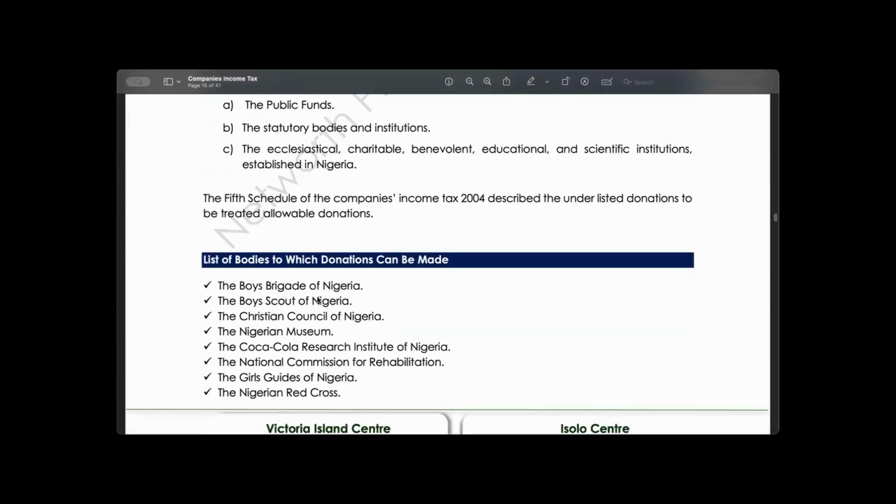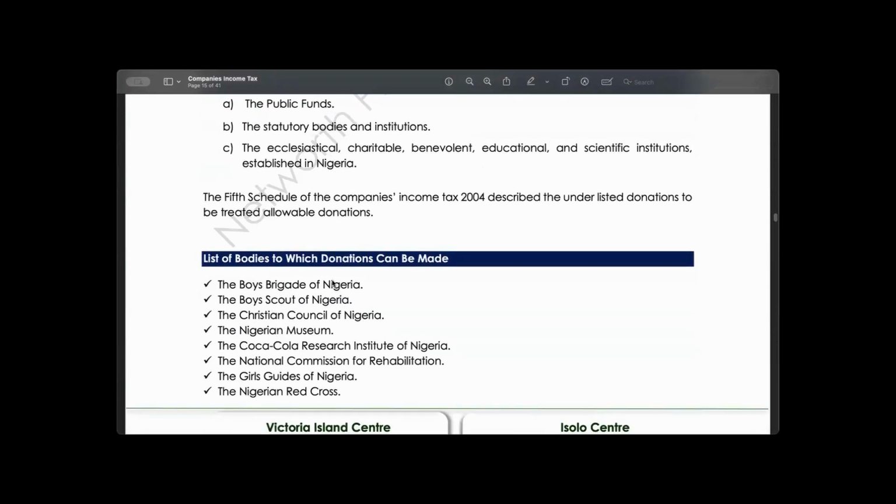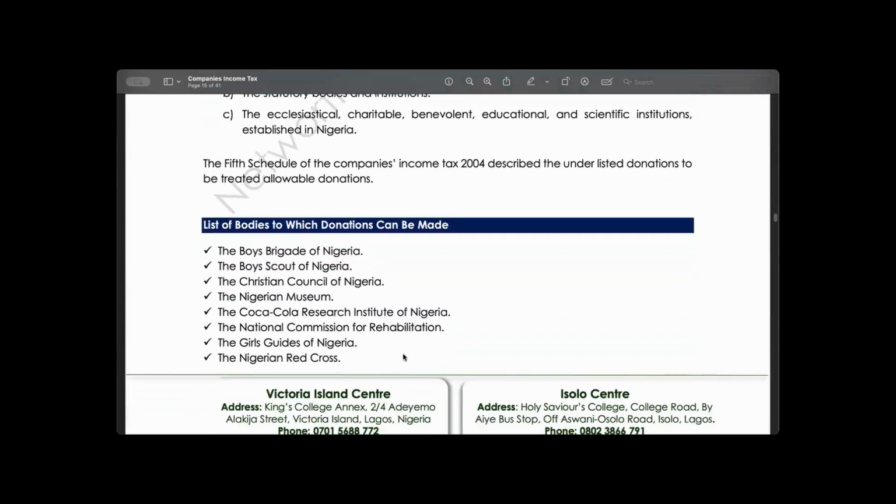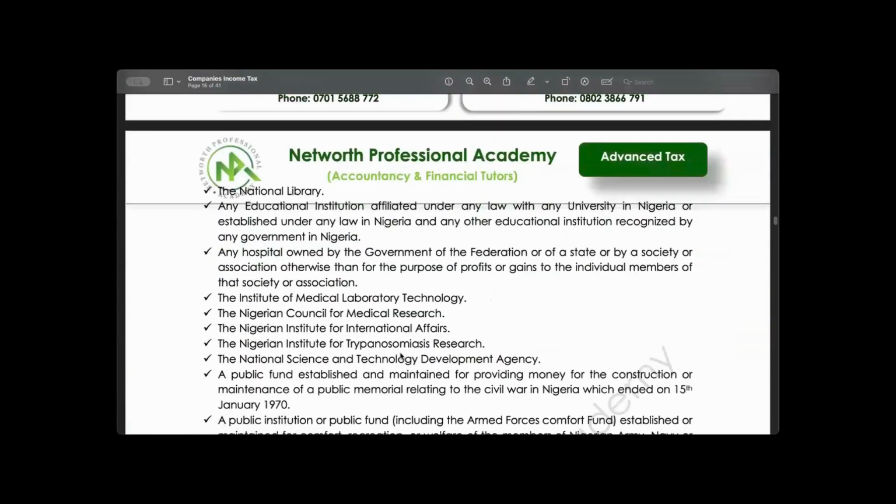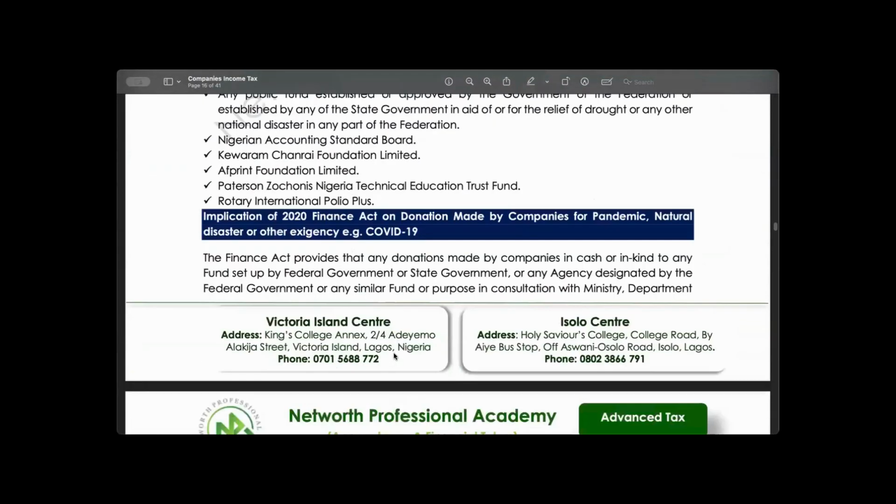Take, for example, look at this. We have Boys Brigade, Boy Scouts, Christian Association of Nigeria, Christian Council of Nigeria, Muslim Nigerian Museum, Coca-Cola Research Institute, National Commission for Rehabilitation, Girl Guides, Red Cross. All those things are allowable. So we have so many of them that are allowable.